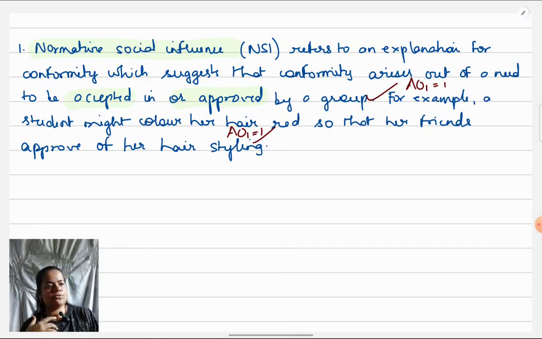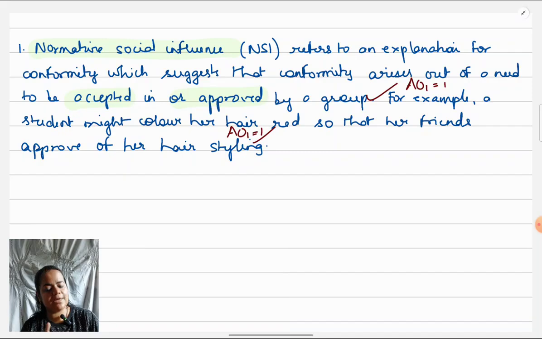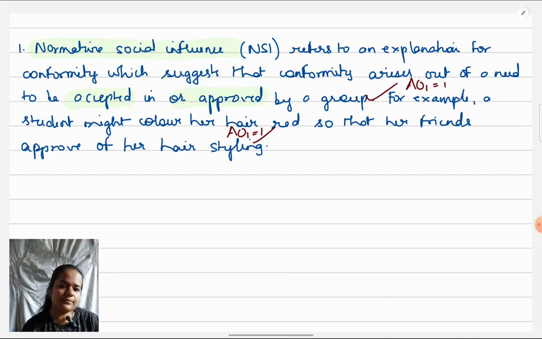Okay, as I had said, you will have to think evaluatively about types of conformity and explanations also. Many students feel it's a descriptive topic. It's not, it is evaluative. Some textbooks, like the Flanagan textbook, which is the best one, give you evaluation points. You can learn directly from there. Other textbooks, like the Lawton textbook, excellent textbook, again indirectly give you evaluation by giving you research pieces, sometimes very directly also, but mainly it's very, very research focused. So you can pick up some points from there also.